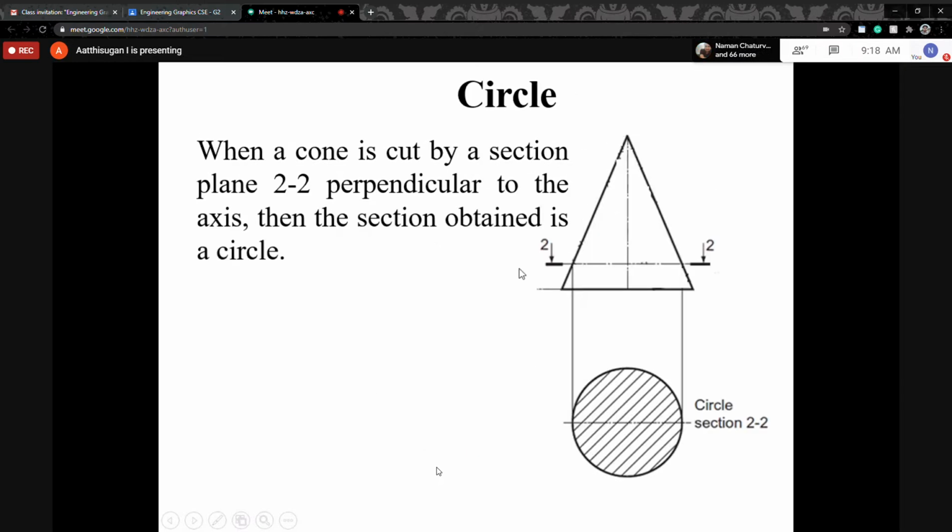The second one is where the cutting plane passes like this. The previous case was vertically through the axis, so this one is perpendicular to the axis. This is the axis, the cone is there, and the cutting plane is perpendicular to the axis. In the second case, remove the top portion, and you are able to see the circle, with this diameter. From the top I can see the section here, which indicates I removed some portion from the cone. That is why the section is indicated by an inclined line. That is the second case.